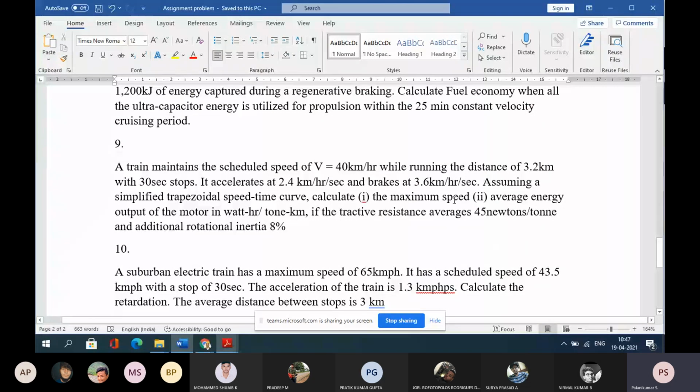First, we are asked for the average speed. How much is the average speed? With the tractive resistance average of 45 newtons and the inertia 8%. When we derive the trapezoidal curve, the complete details are available.